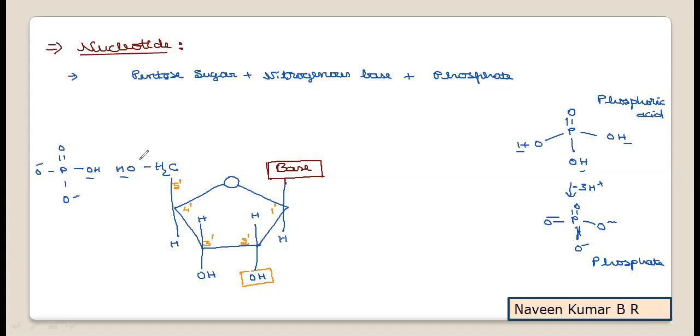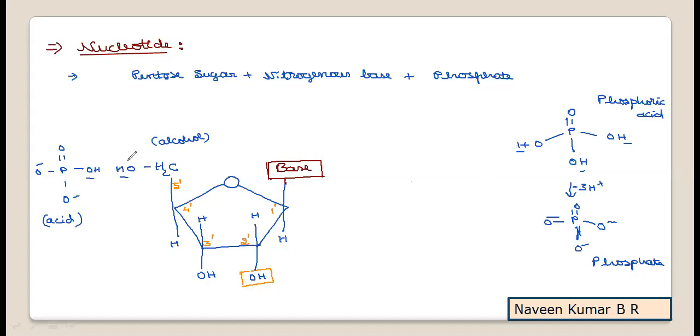This is an alcoholic group and this is an acid. This is from the acid and this is from the alcohol. The bond formed between the hydroxyl group of an alcohol with a carboxylic group or any acidic group is known as an ester bond. Esters are organic compounds formed by the interaction of an acid and an alcohol, which we are going to learn in detail in the alcohols unit.